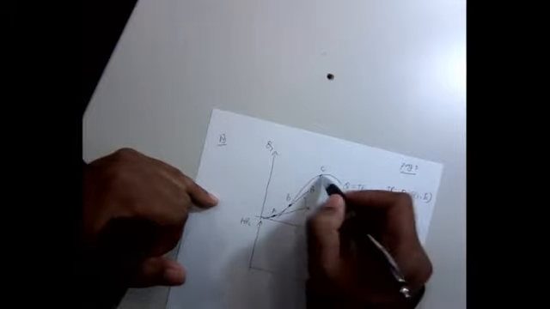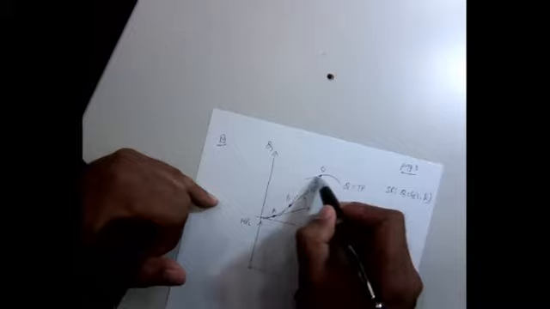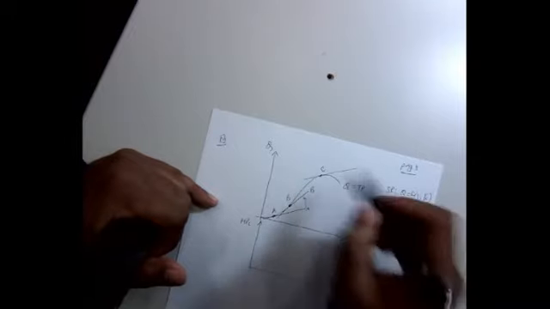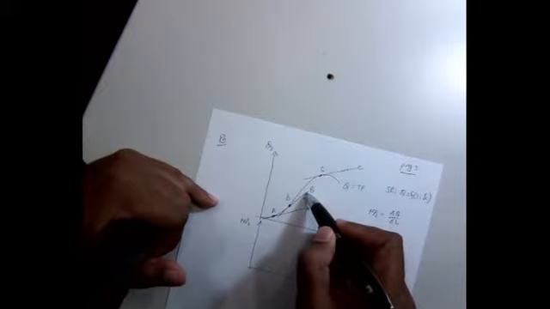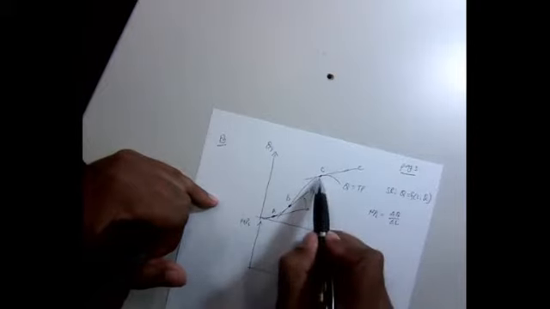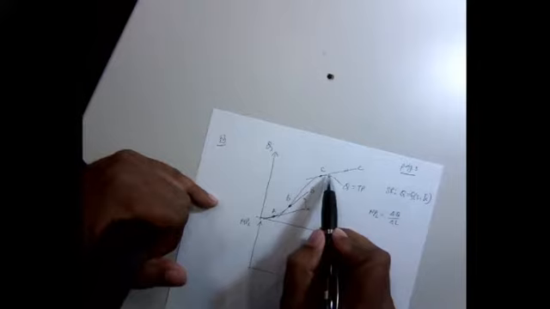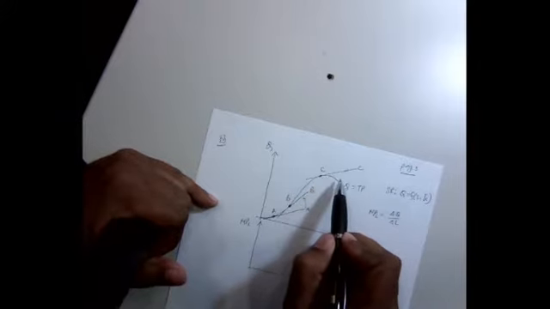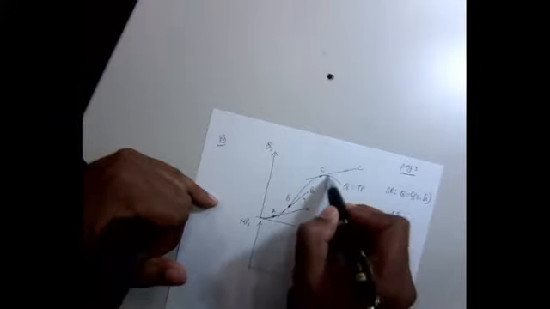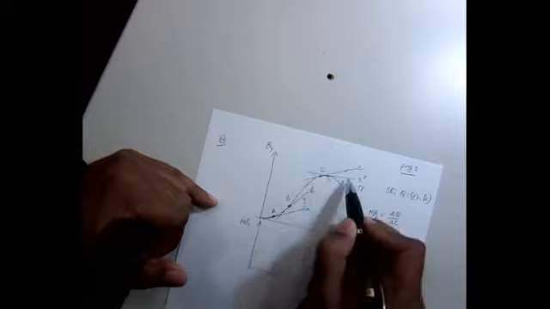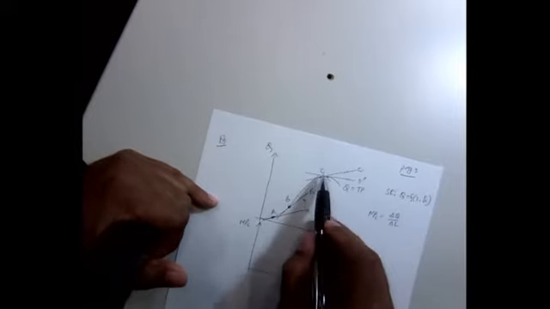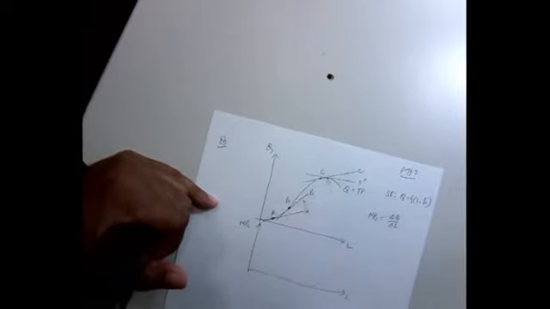But as you reach point C, look at this, what happened? Now, is the C line steeper or the B line steeper? B. So that basically means now your marginal product of labor is falling. And if I go to this point, what will happen? Let's call it D. So this is the D line, and it is parallel to the horizontal axis, which means the slope is 0, which means your marginal product of labor is 0.